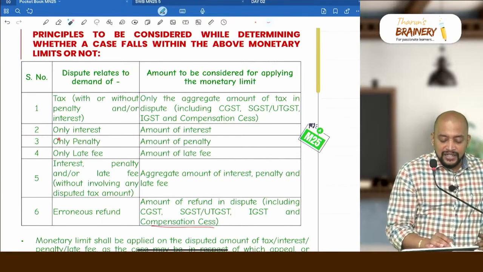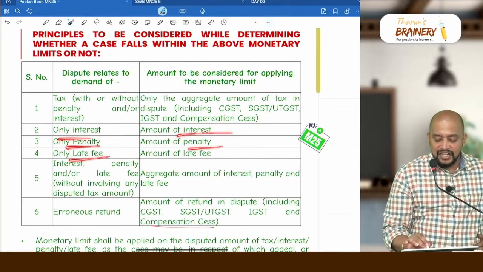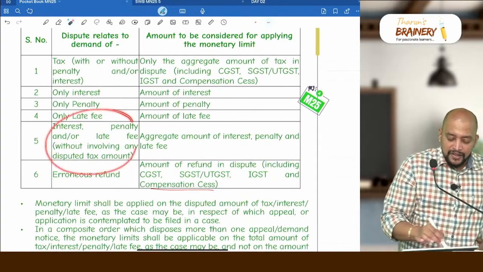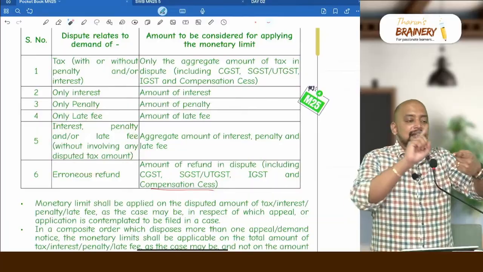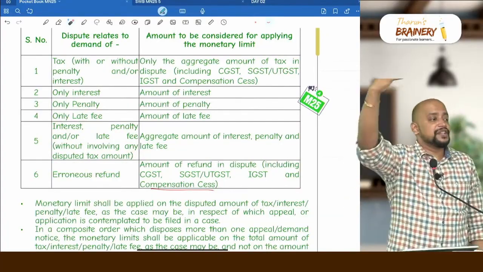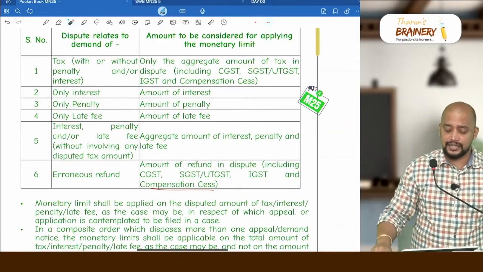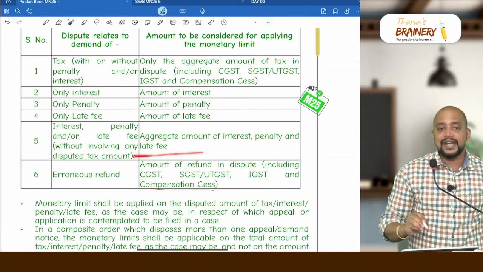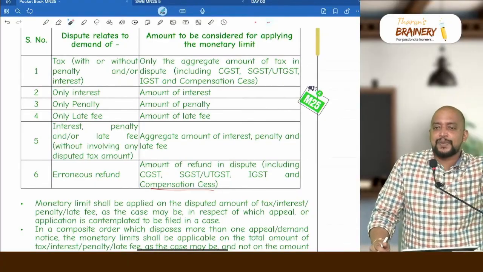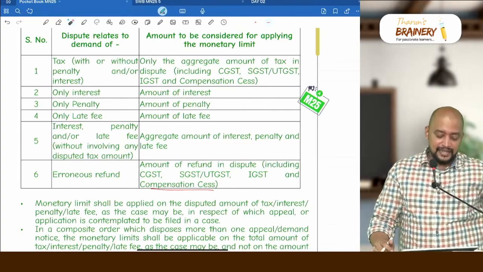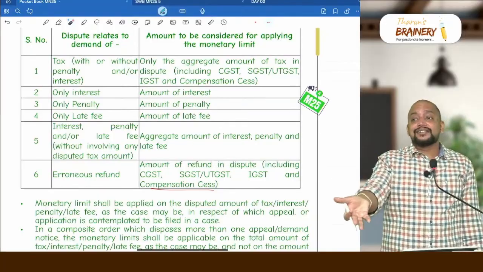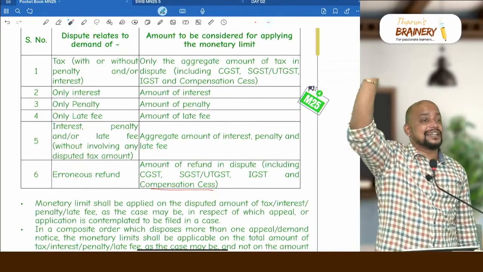So then interest, penalty, late fee. Suppose interest, penalty and or late fee without involving any tax, there is no tax. Interest, penalty or late fee, these three together is the dispute on which the department wants to go for appeal. See the aggregate amount of interest, penalty and late fee. But remember, the moment tax comes into picture, you ignore interest, penalty etc. You see only the tax. Because logically, if tax itself is not there, the penalty will not arise. If tax itself is not there, the late fee will not arise. That's why we see the tax as the dispute.